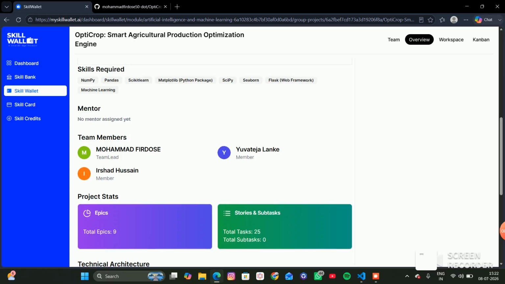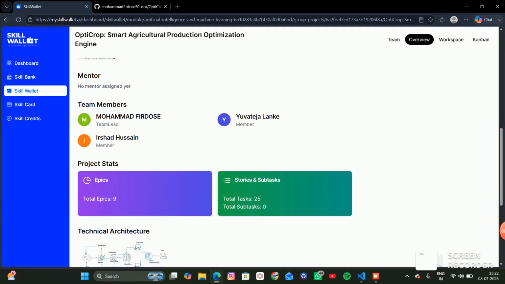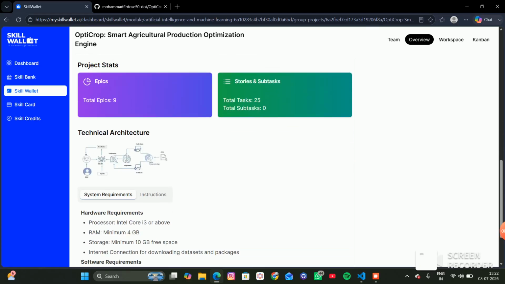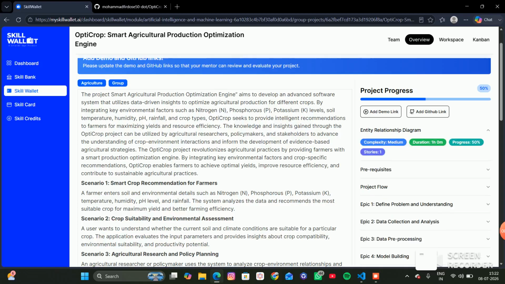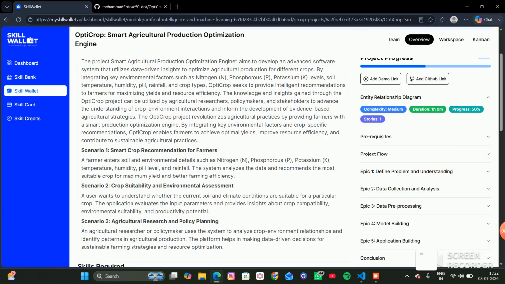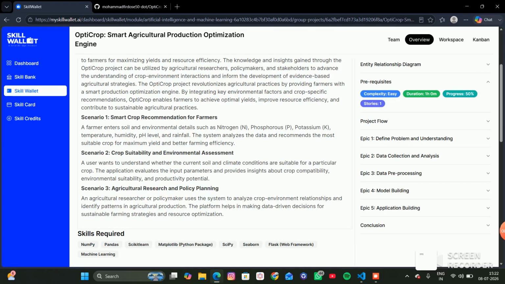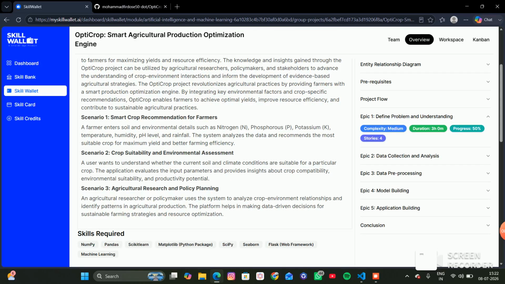We are team OptiCrop and today we are presenting our project titled Smart Agricultural Production Optimization Engine. Our project uses machine learning to recommend the most suitable crop based on soil, nutrition and environmental conditions, helping farmers improve productivity and adopt sustainable farming practices.